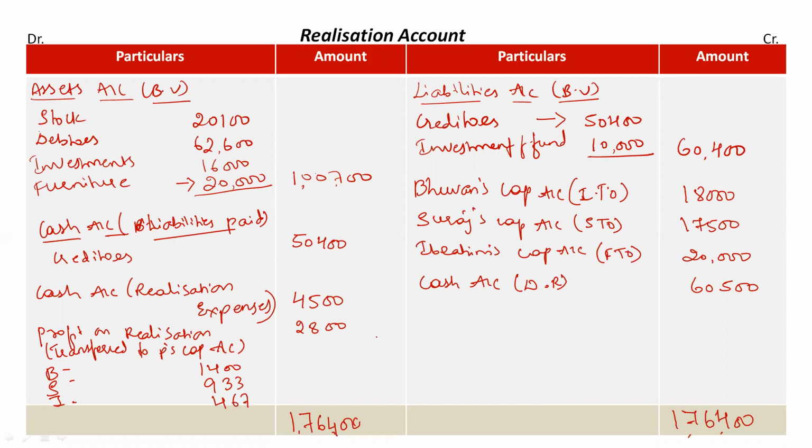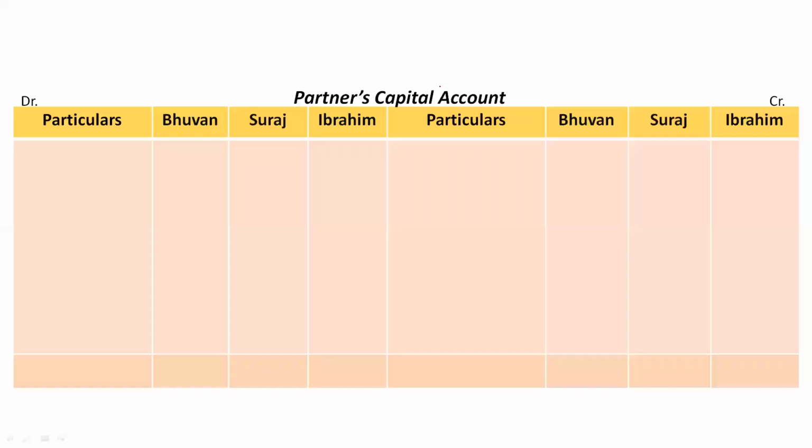We have just distributed this 2,800 rupees in the ratio. Clear? This is how we will prepare the realization account. I hope it's clear up to here.